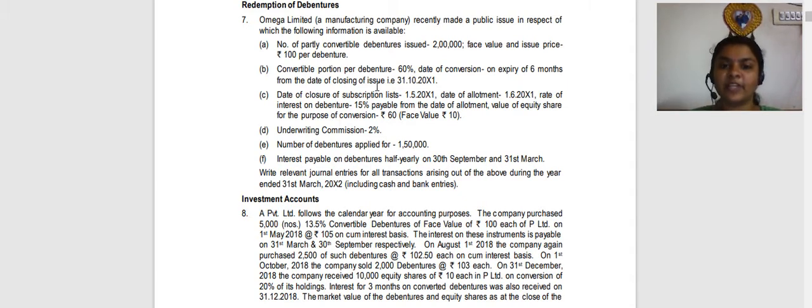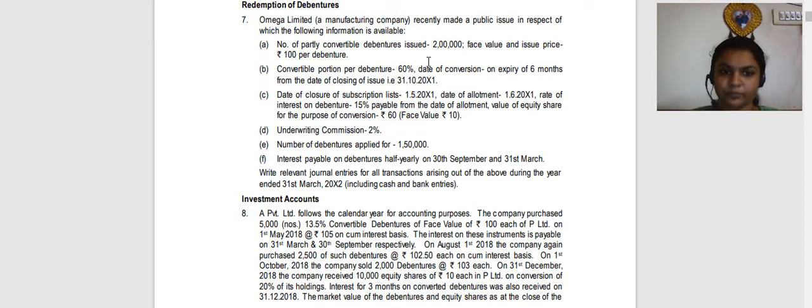Partly convertible debentures issued: 2 lakhs. Face value or issue price is rupees 100. Convertible portion is 60%. So out of the 2 lakh debentures, 60% of the debentures are convertible. And the balance portion of the debentures, which is 40%, is non-convertible.